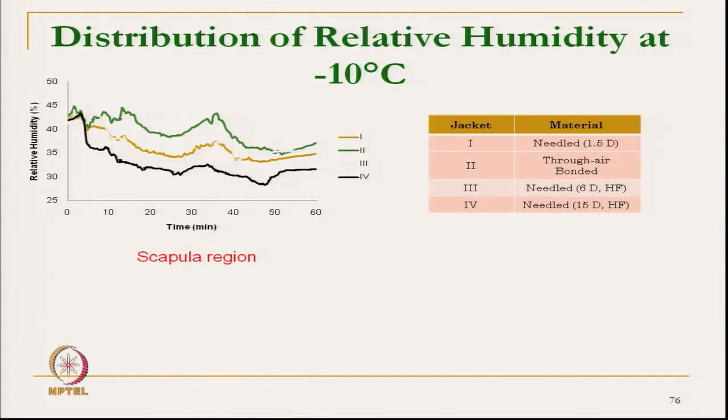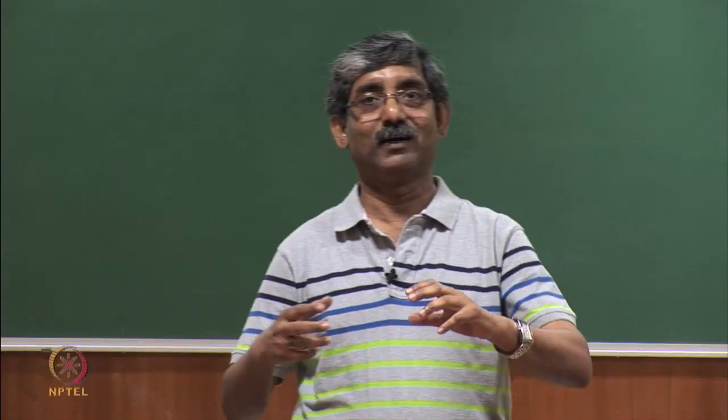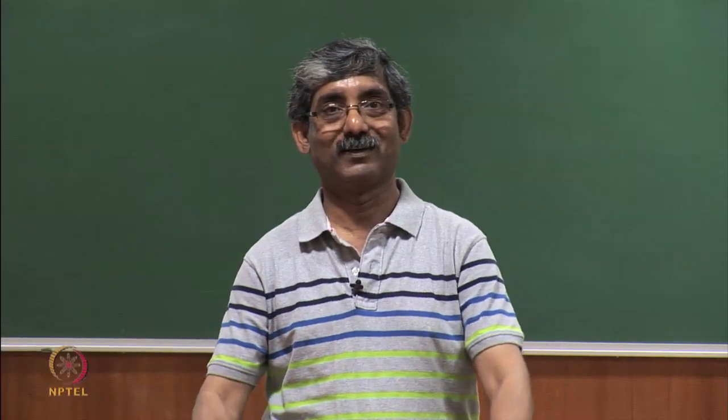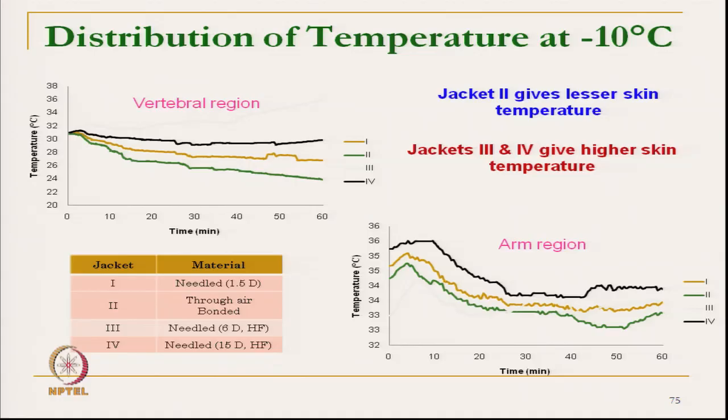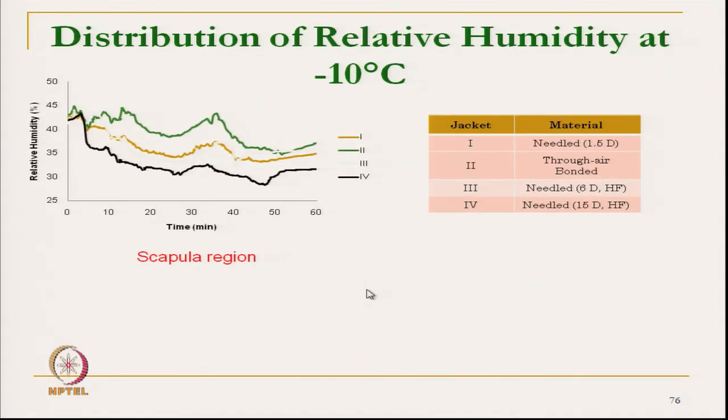If we see the humidity, now humidity will give you the proper picture. This is the temperature, and now the humidity we have taken in one scapula zone only. It is clear that the skin humidity is very high.